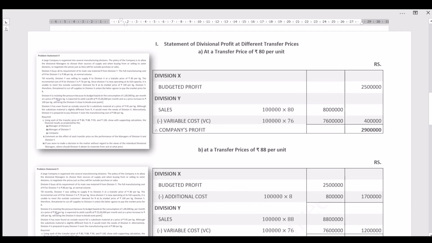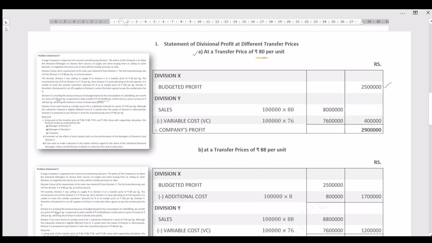As I told you, the first thing we have to do is calculate the divisional profit at each transfer price. So the first one is at the transfer price of rupees 80 per unit. Let's calculate the profit for division X and division Y as well as the whole profit for the company. As you can observe on the left hand side of the question, at the price of rupees 80 per unit, the profit which division X earns is 25 lakh per month. At the current scenario, it is earning 25 lakh per month. That is what we have written here.